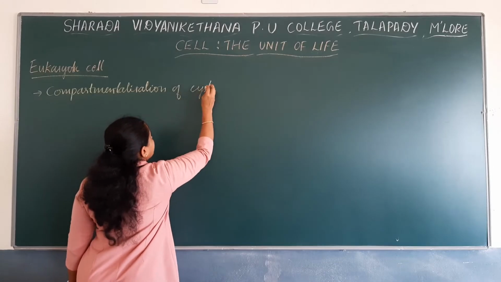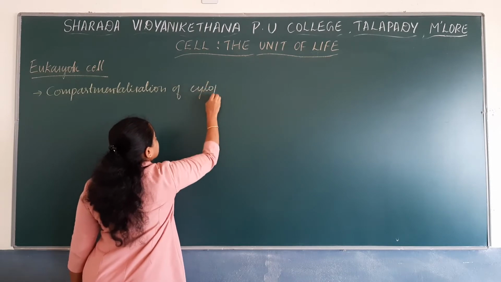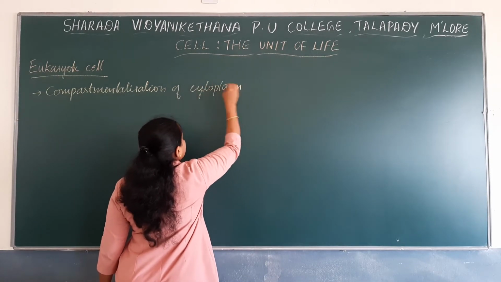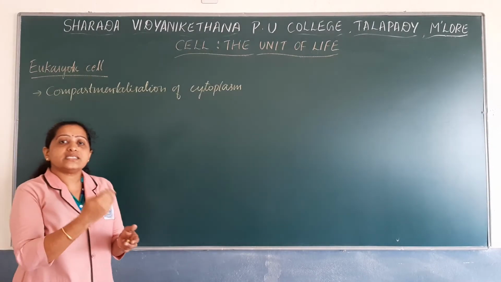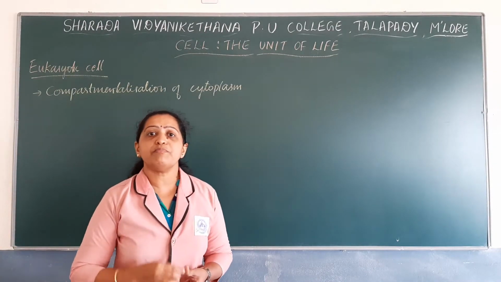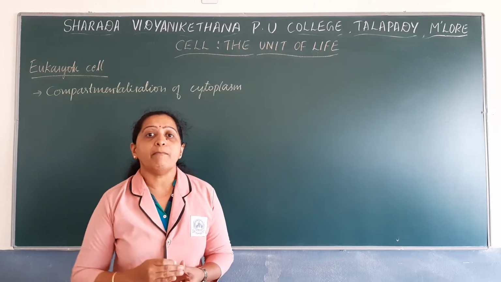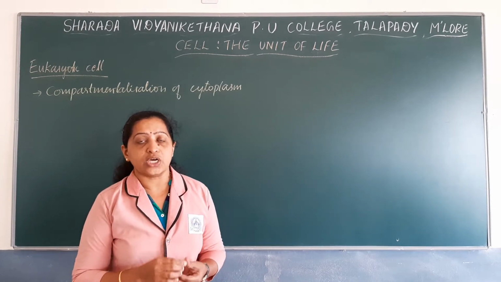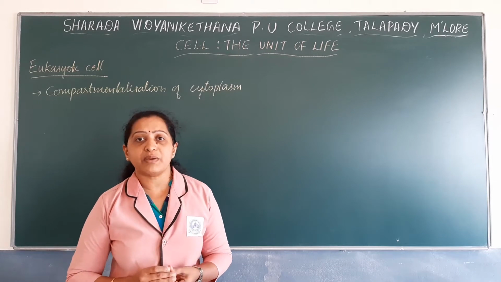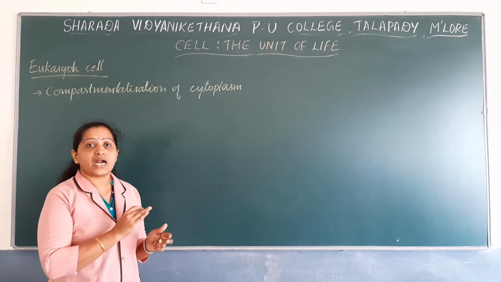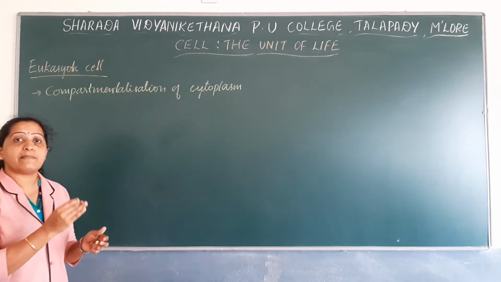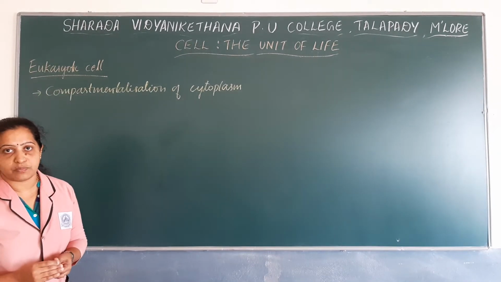That means the cytoplasm is divided into various compartments. How are compartments formed in the cytoplasm? Because of the presence of various membrane bound cell organelles, the cytoplasm has been compartmentalized.